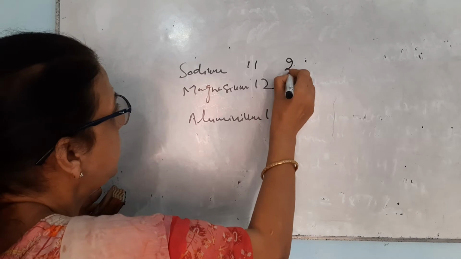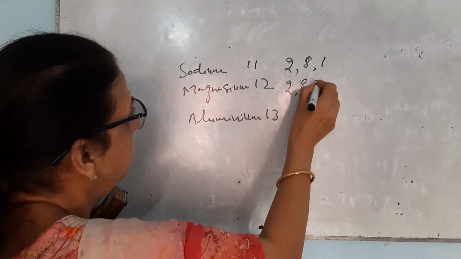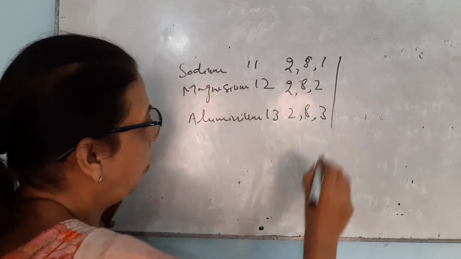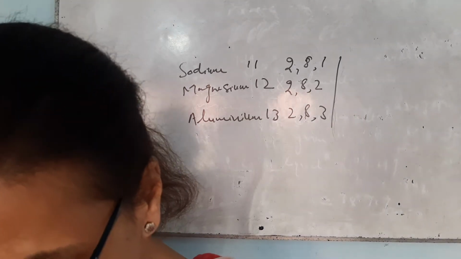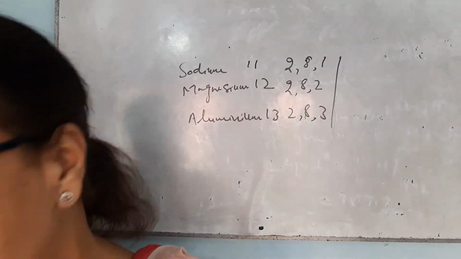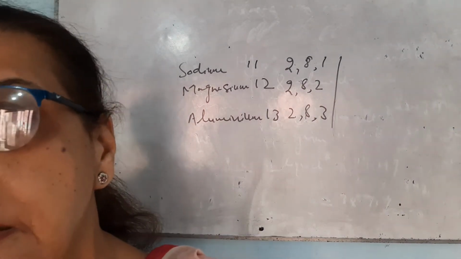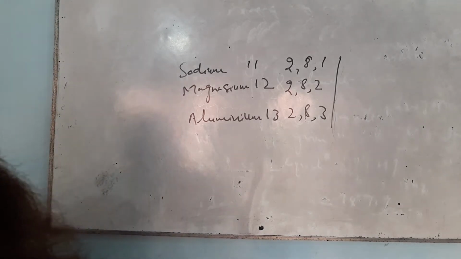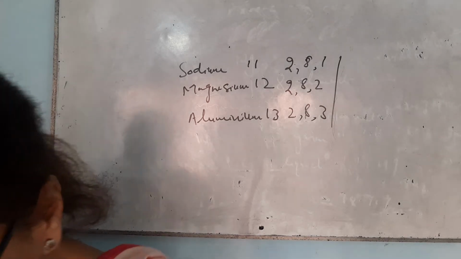The configurations are 2,8,1, 2,8,2, and 2,8,3. That means all those elements which have 1, 2 or 3 electrons in the outermost shell are known as metals. Metals always lose electrons. Non-metals always gain electrons, or non-metals can share electrons.